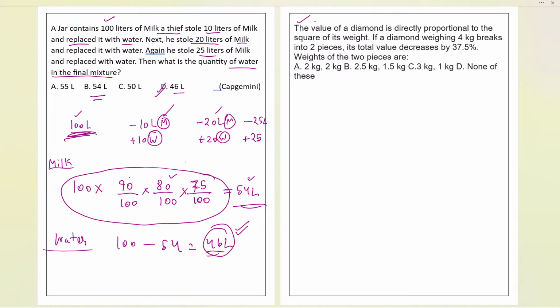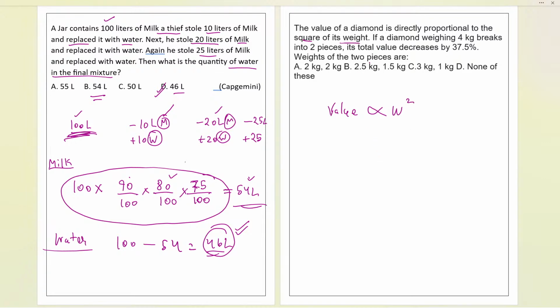Now let us see this question over here. The value of this diamond is proportional. It is saying that the value of the diamond is directly proportional to the square of its weight. So this kind of question, how should we proceed? Acha, let me tell you. The value of this diamond is directly proportional, we write it like this, to the square of its weight.